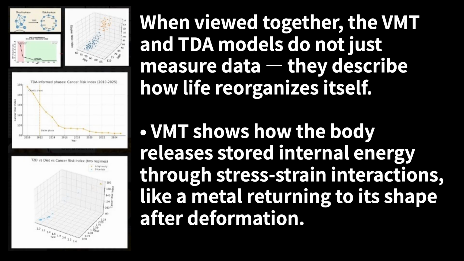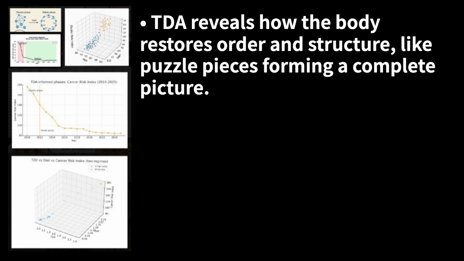Overall reflection. When viewed together, the VMT and TDA models do not just measure data. They describe how life reorganizes itself. VMT shows how the body releases stored internal energy through stress-strain interactions, like a metal returning to its shape after deformation. TDA reveals how the body restores order and structure, like puzzle pieces forming a complete picture.